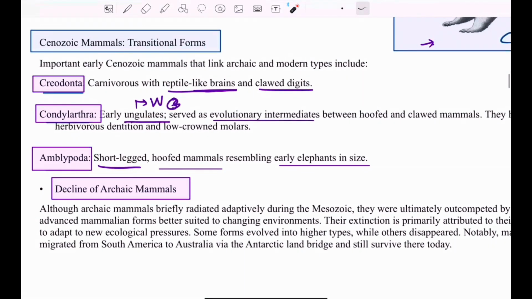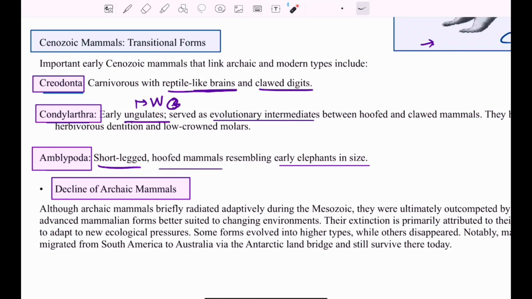Then came the Cenozoic mammals. These Cenozoic mammals are considered a transitional form. These transitional forms were present as a link between the archaic and modern types of mammals. The Cenozoic mammals included Creodonta, Condylarthra, Amblypoda. Creodonta were carnivorous. They had reptile-like brains and they had clawed digits.